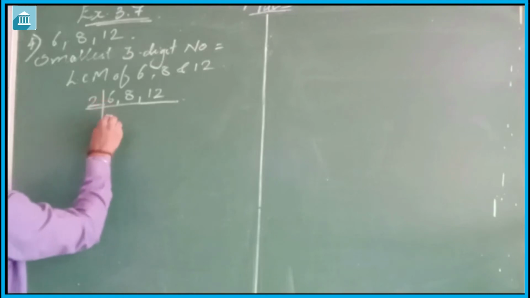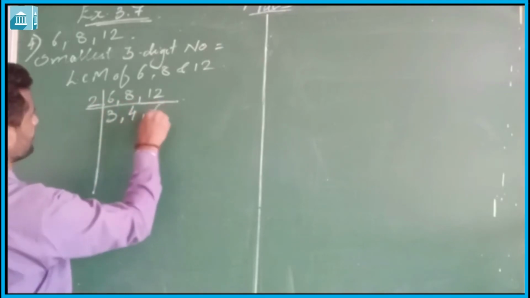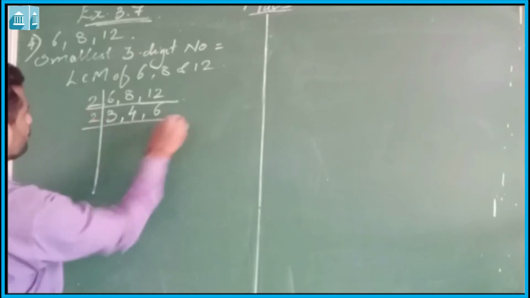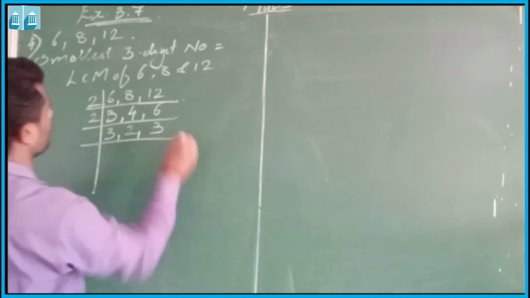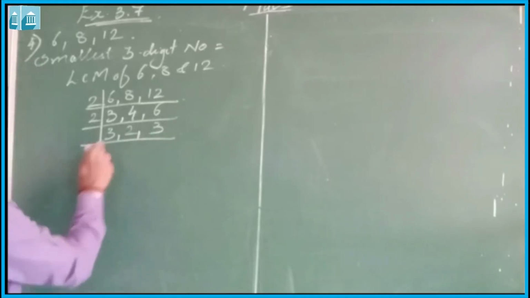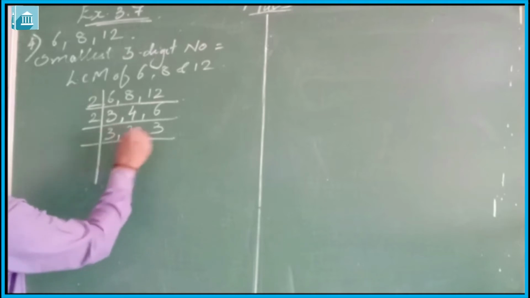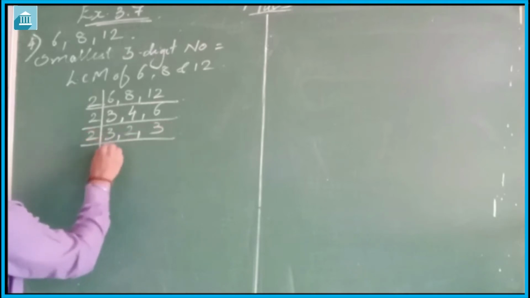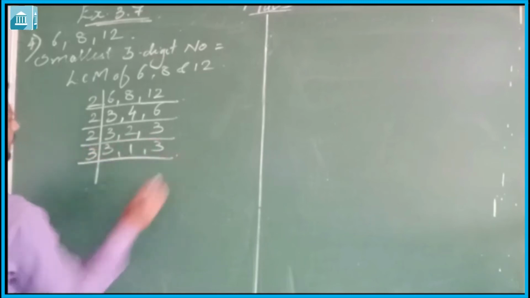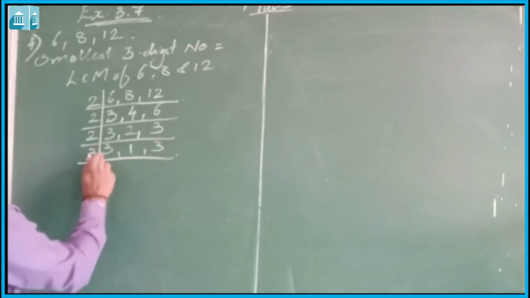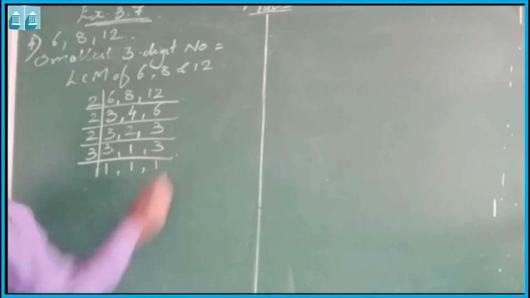All are divisible by 2. It will be 3, 4 and 6. Again 2, 3, 2, 3. Again all are divisible by 3: 1, 1, 1.